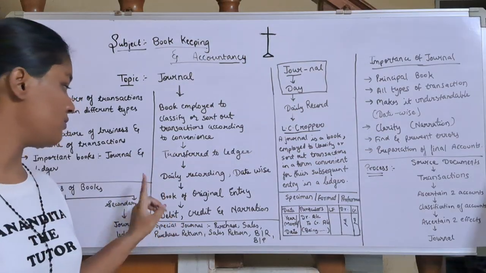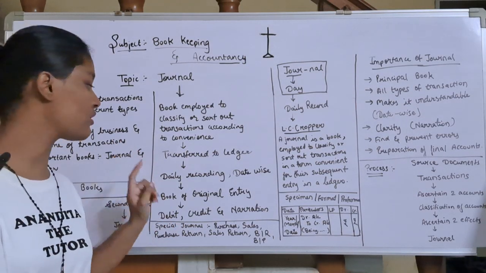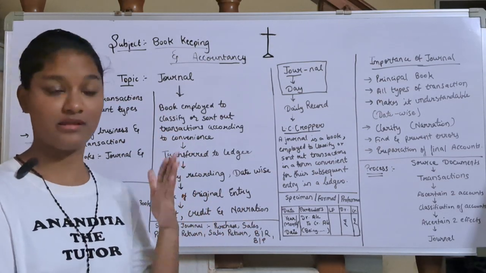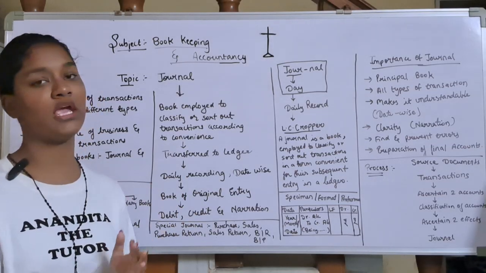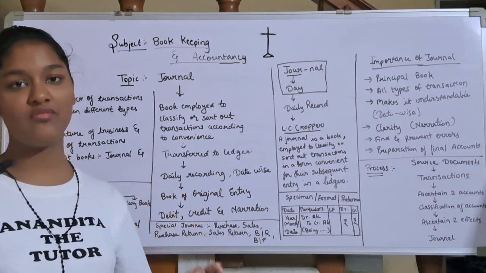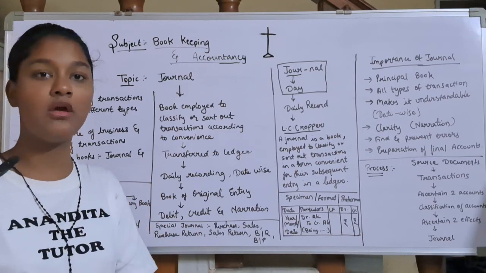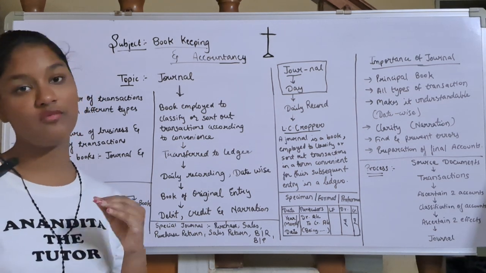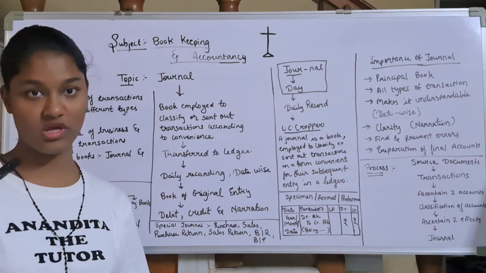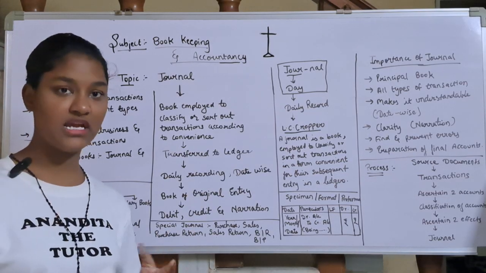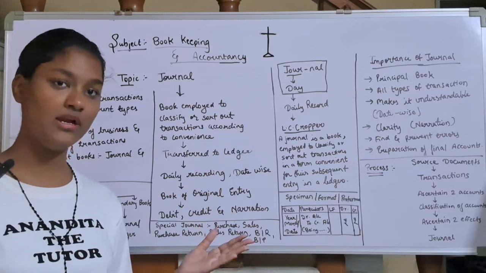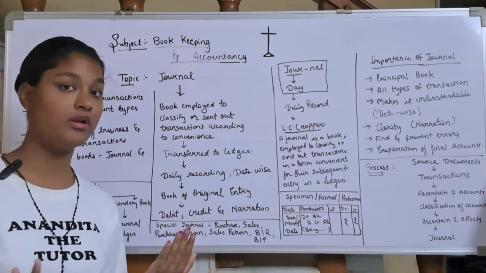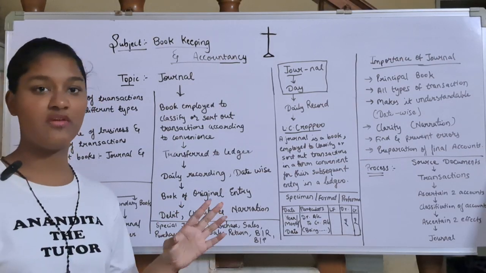The journal book is also known as the book of original entry, because your entries originally exist in this book. If you make any mistake in this book, then every later book will carry that same mistake, and finally at the end of the year, when we do the final accounts, that same mistake will affect your business books. Your books will not tally, that is, both the debit side and the credit side should be the same, as we have learned before. Those amounts will not be the same, and even if they are the same, there can still be mistakes.